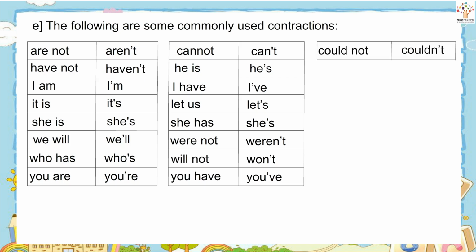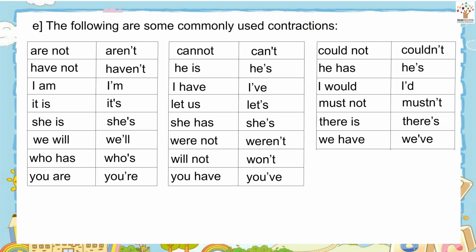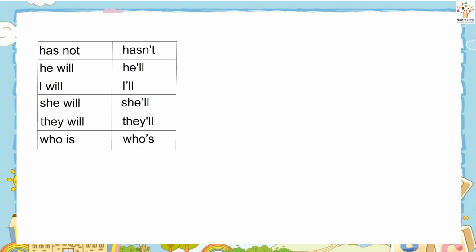Will not, won't. You have, you've. Could not, couldn't. He has, he's. I would, I'd. Must not, mustn't. There is, there's. We have, we've. Would not, wouldn't. Has not, hasn't. He will, he'll. I will, I'll. She will, she'll. They will, they'll. Who is, who's. You will, you'll.